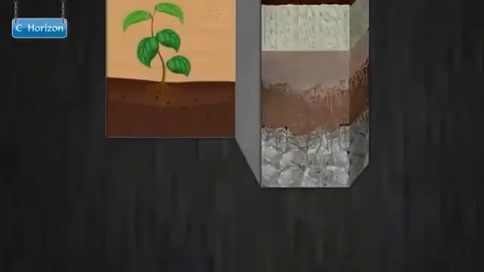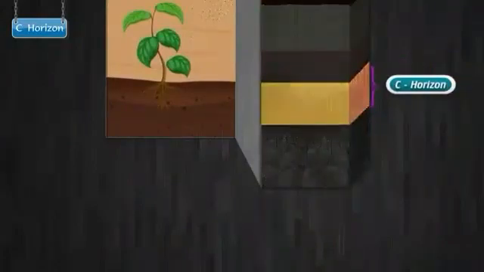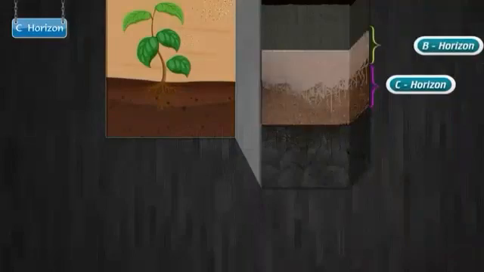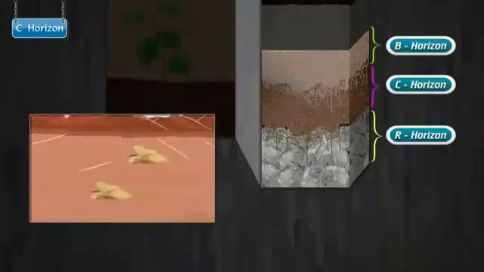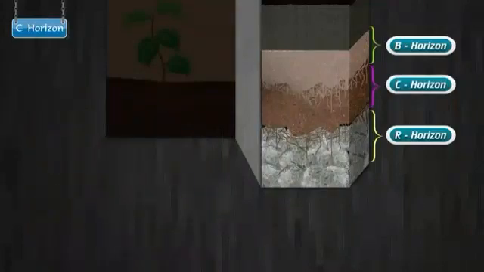C horizon. This layer is also called the regolith layer. It is present below the B horizon and above the R horizon. It is made up of broken rocks. Very little organic matter is present in this layer and plant roots do not penetrate into this layer.